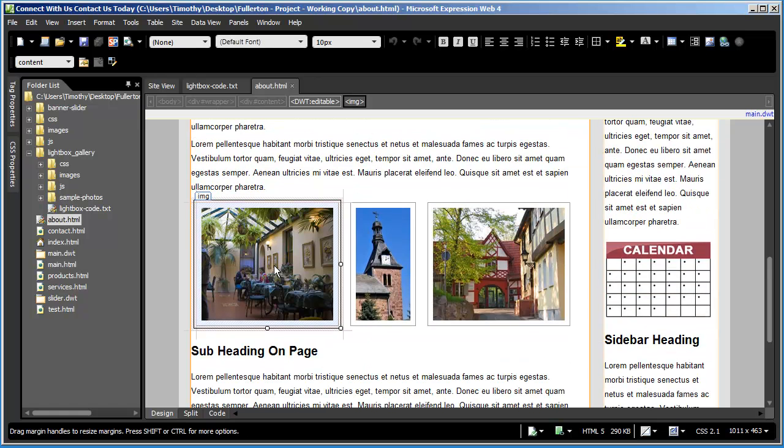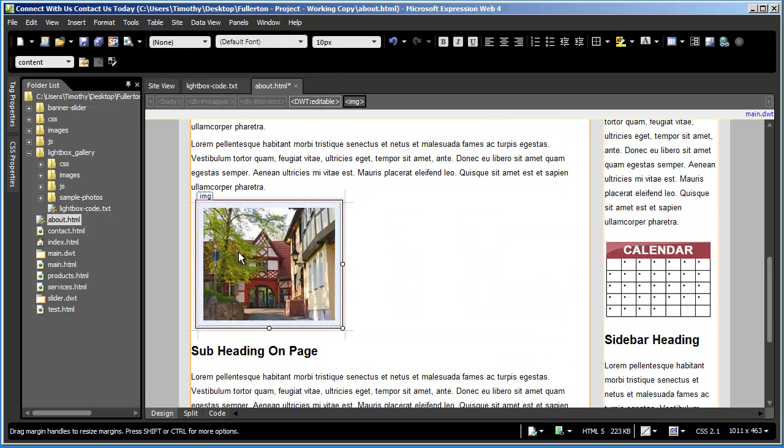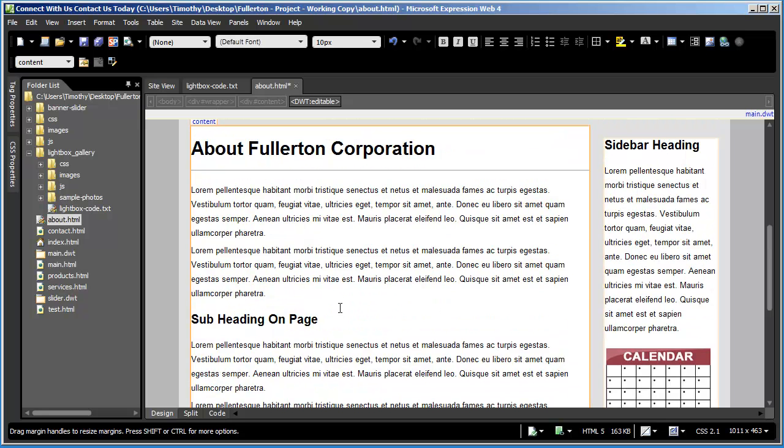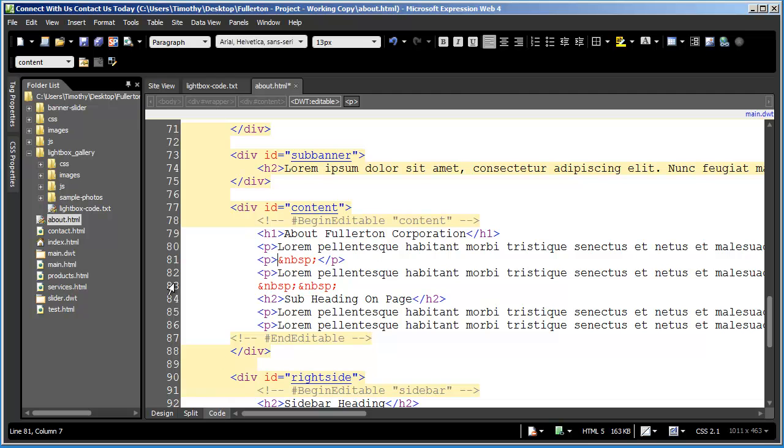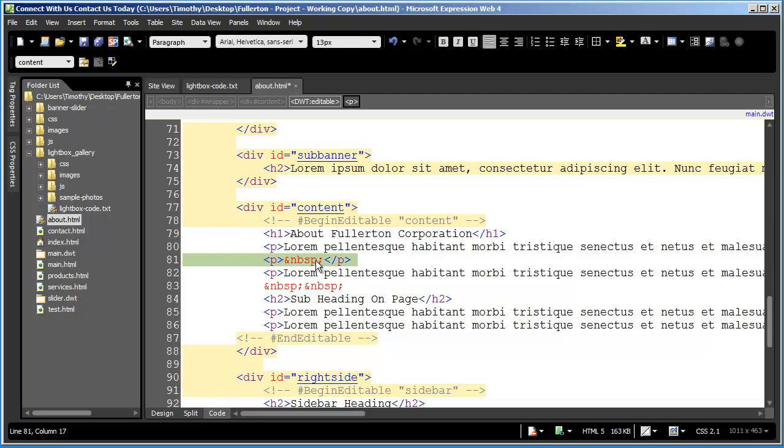In this case, I'm going to remove these sample images that we had inside of the page, because we're going to use a few other images with our gallery. I'm going to click in between the first and second paragraphs here and just hit enter to give myself an empty line. When I go into code view, you should see that's the location of that empty line right there, and that's where I want to put our gallery. And again, you can put it wherever you want. That's just where I've chosen to place it.